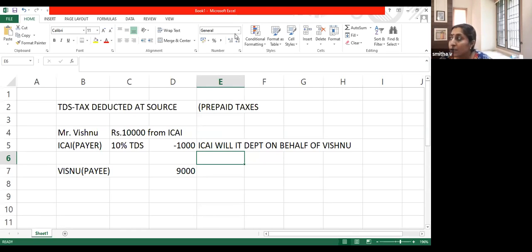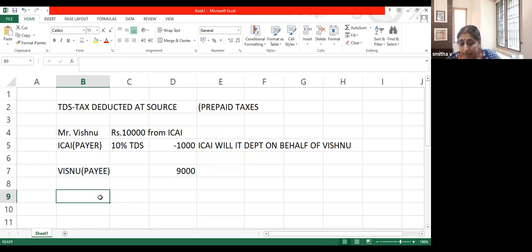Just as we remit money to somebody else's bank account, we write their bank account number. Similarly, ICAI will go and remit this 1,000, and this 1,000 will now lie with the income tax department as if Vishnu has paid it. So this is going to Vishnu's credit. Vishnu can claim credit of this amount. Understood?